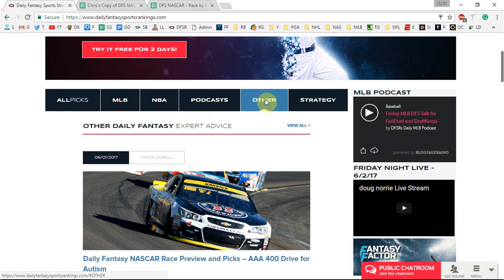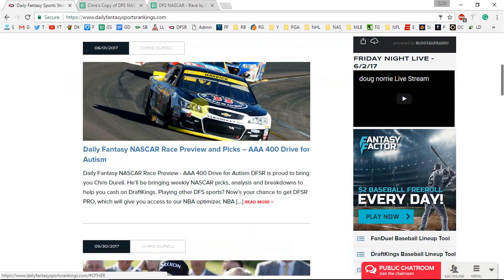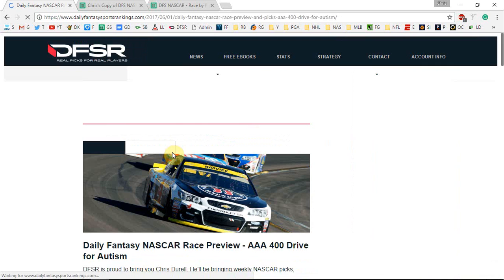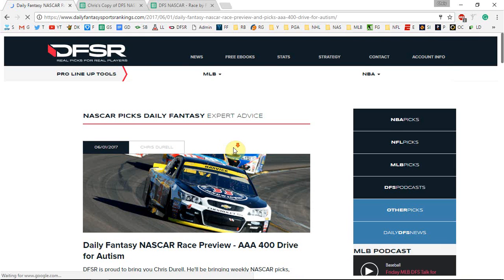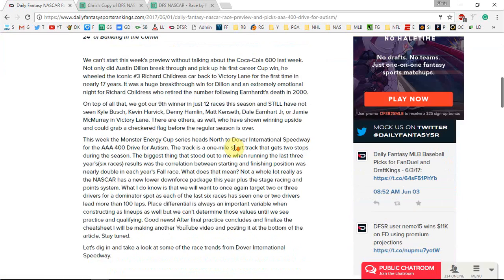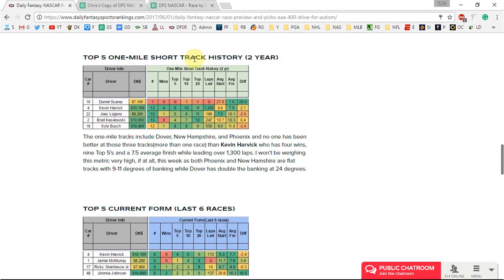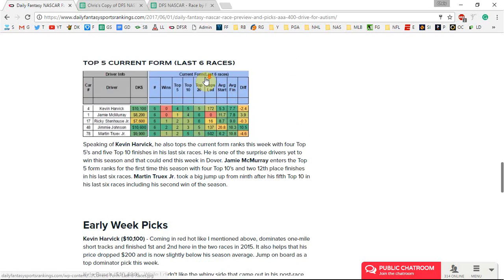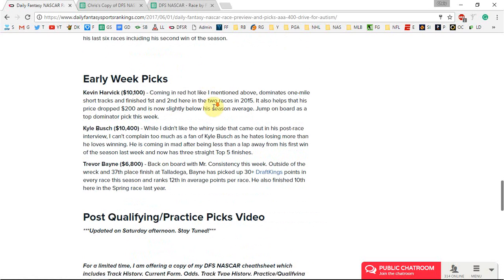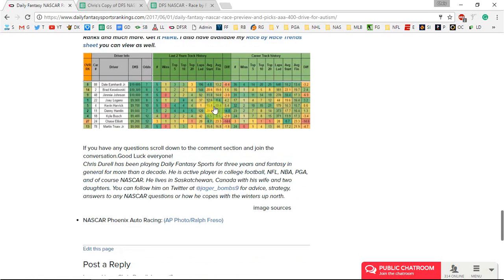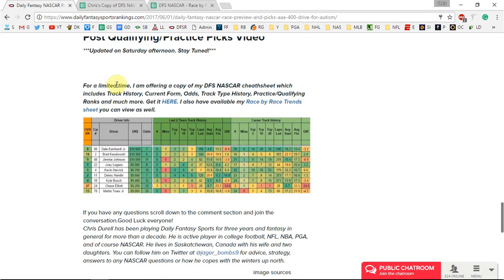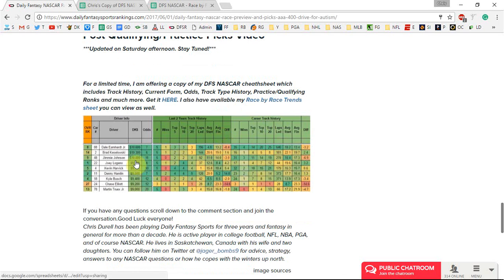If you click on Other on the tabs at the top of the page, you're going to find my article right there at the top. We're going to click on that. You can read through. I've got some of my top trends for the week looking at current form two-year, current form career, track history, as well as some one-mile short track history and current form. A couple early-week picks before any of the qualifying. This is where you're going to find the video as well, and then at the bottom, you're going to find the cheat sheet.